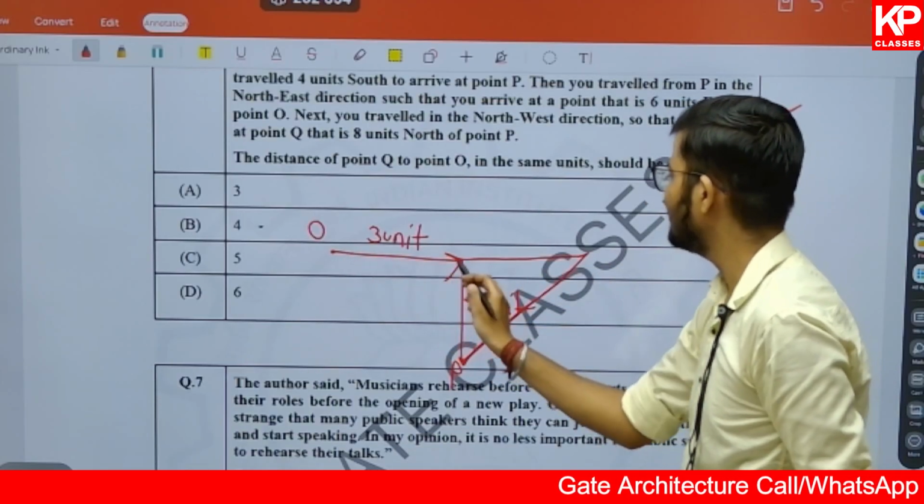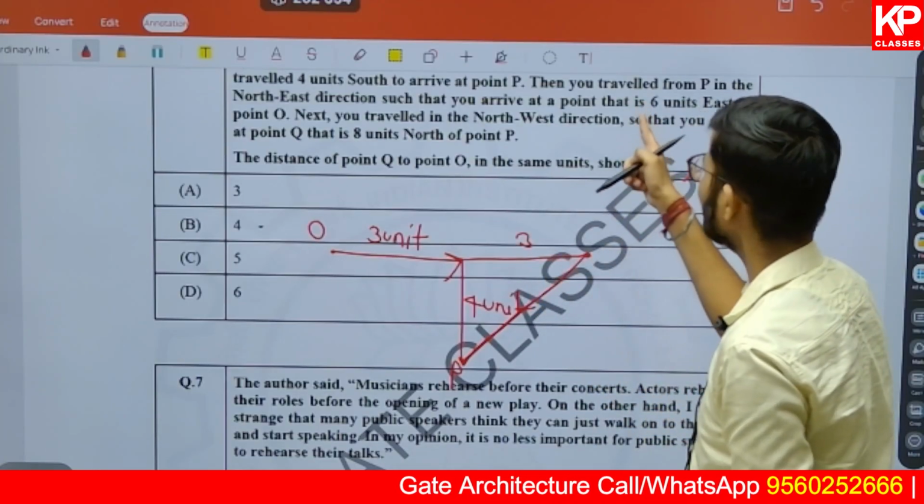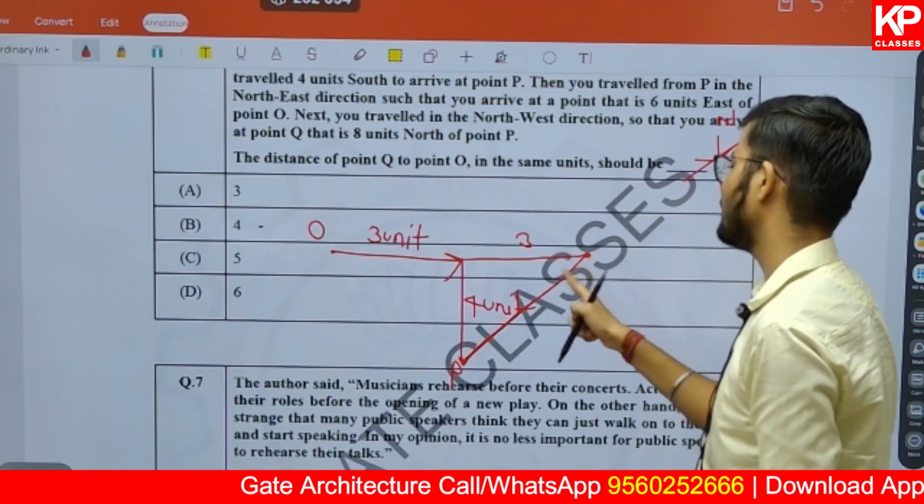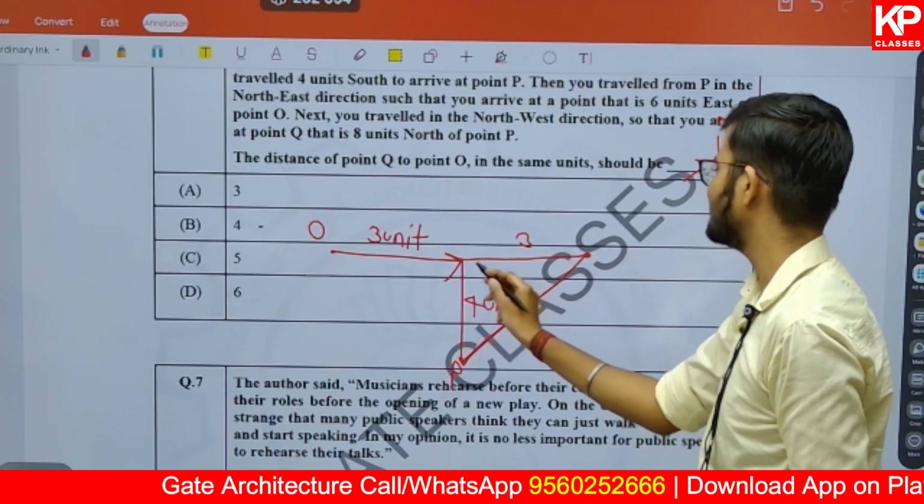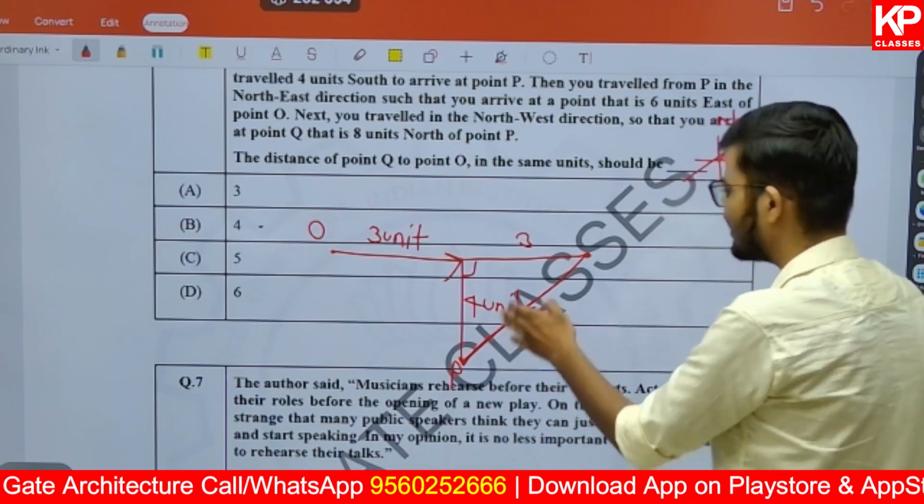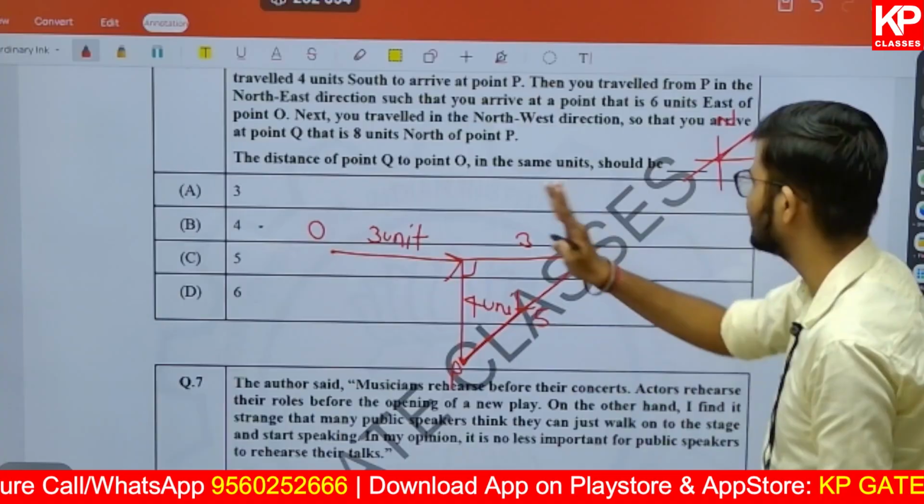Now this was already 3 units. That means it is again 3 units, and you are reaching a point that is 6 units east of the point O. That means you reach this point. So if this is 3, this is 4, this is a 90-degree turn, so this will be 5. We are using the Pythagoras theorem here. It may be used, it may not be used, but this is what we can find out.